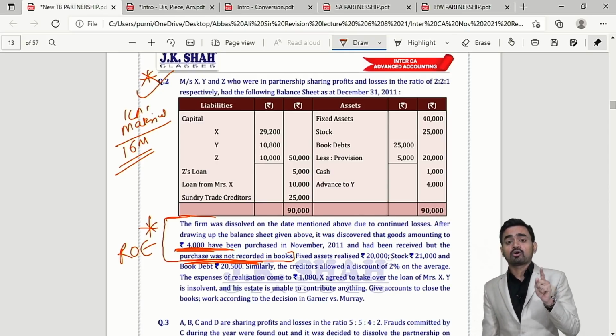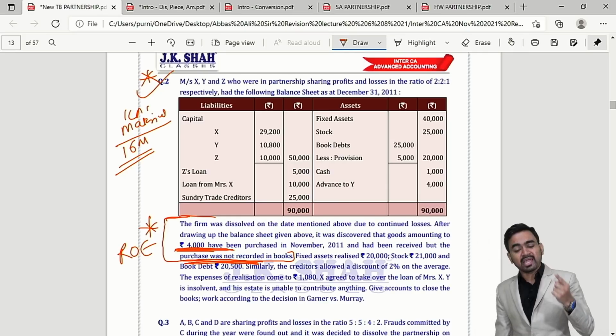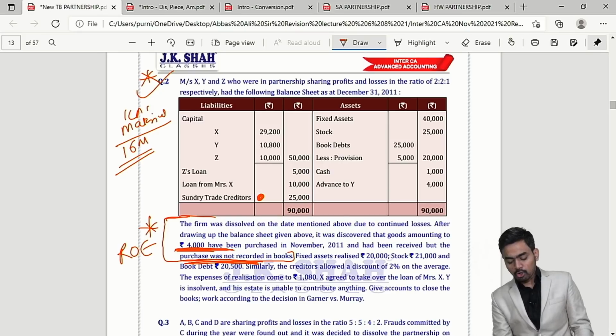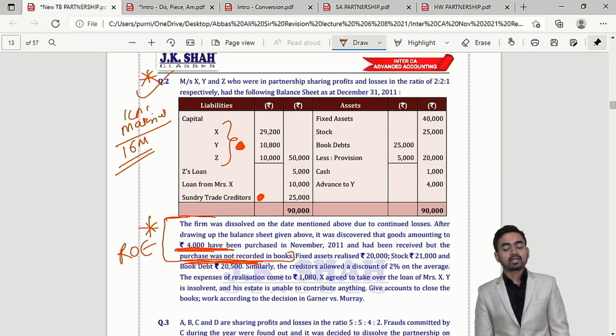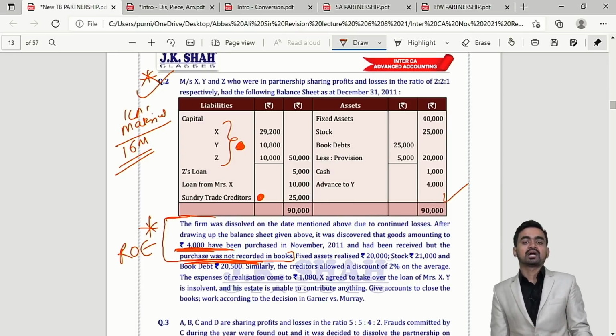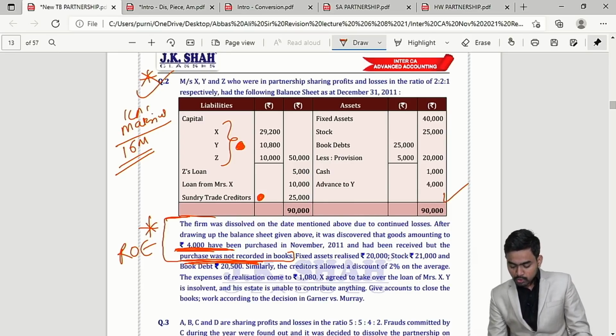This is an error of complete omission. So pass the entry for purchase. When you update the purchase entry, purchase to creditors. So can I say your creditors balance will change in your balance sheet and purchase will be treated as loss. Because of that your partners' capital balance will change. Correct. So first you have to give the treatment of this rectification of error. You have to update your balance sheet and thereafter start the process of dissolution.